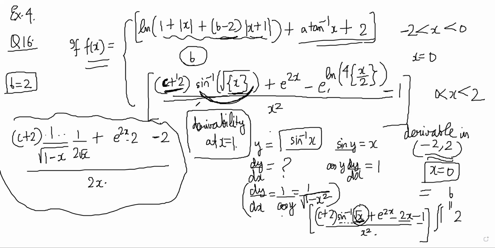This is f of x plus this. And this function is non-differentiable at 1 because of this sine inverse root of the fractional part. The root of the fractional part function is not differentiable. So the composite function will not be differentiable. The basic fractional part function itself is not differentiable.